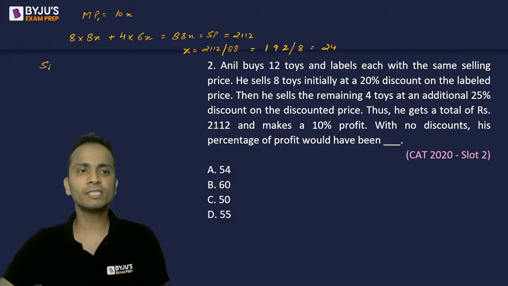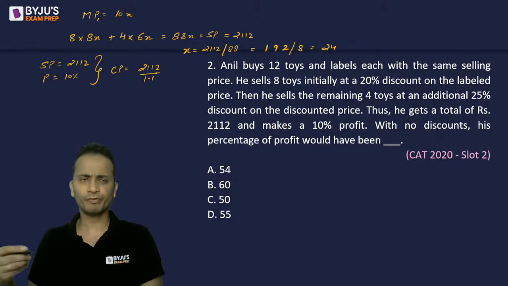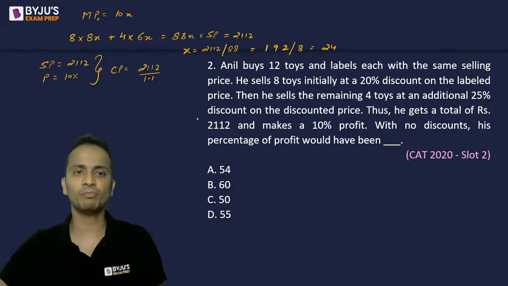Now, the total selling price of these toys was 2,112, and there was a profit of 10%. Now, using this, I can say that the cost price was 2,112 divided by 1.1, as there was a profit of 10%. So 2,112 divided by 1.1, so it will be 1920.